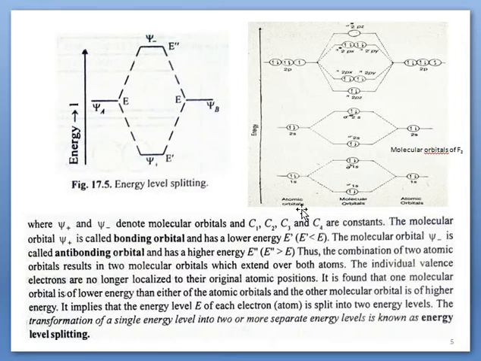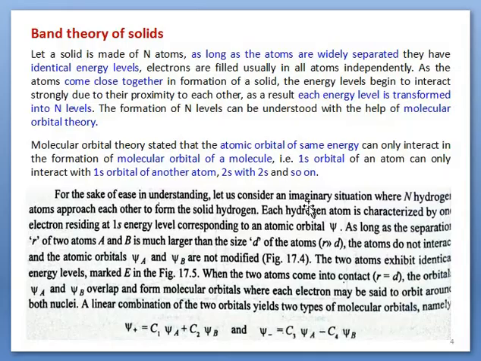But in our concept, instead of 1s we will substitute psi A for one atom and psi B for the other. Atomic orbitals will be represented by these symbols.